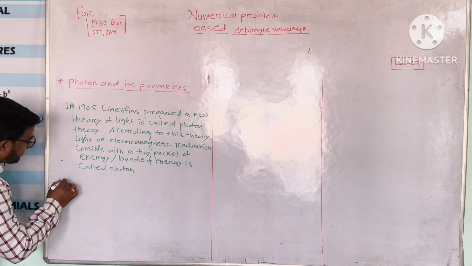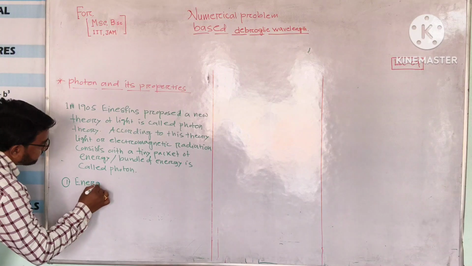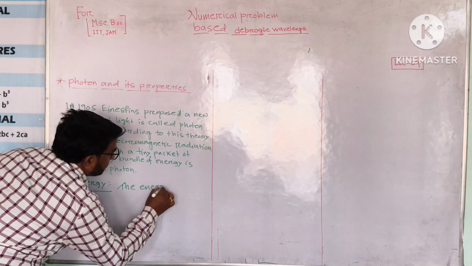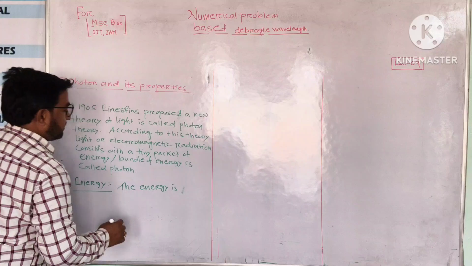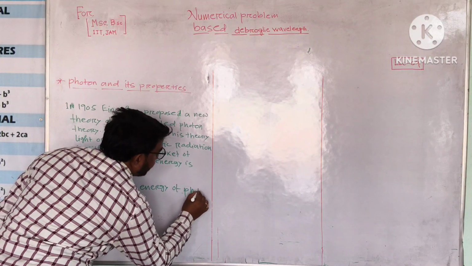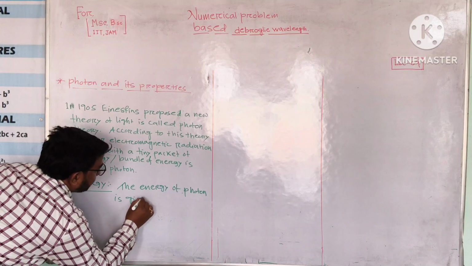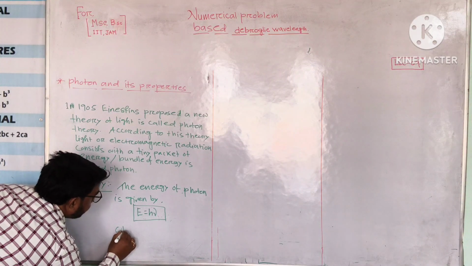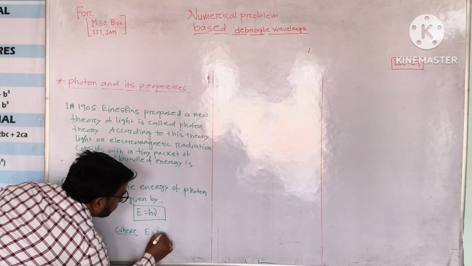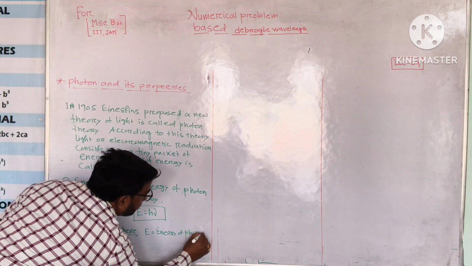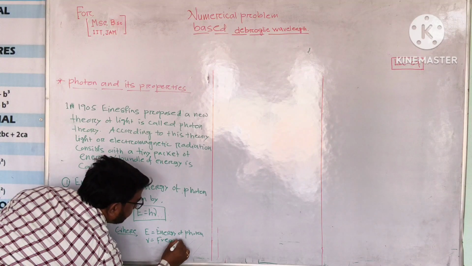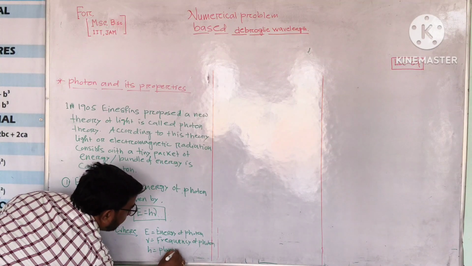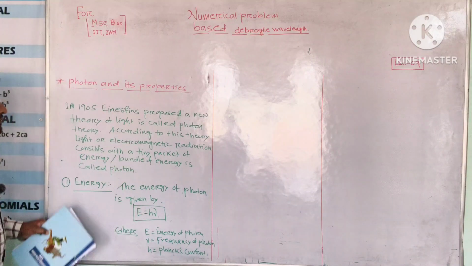Our first property of the photon is the energy of the photon. The energy of a photon is given by E equals h nu, where E is the energy of the photon, nu is the frequency of the photon, and h is the Planck constant. So this is our first characteristic of the photon.